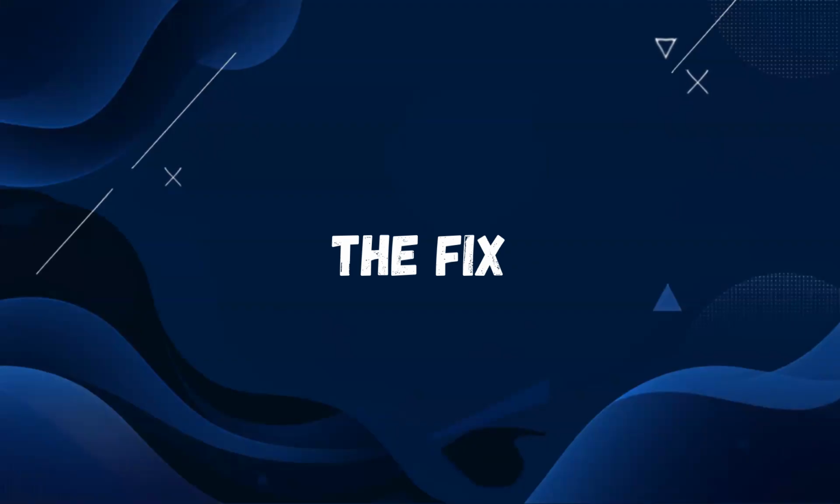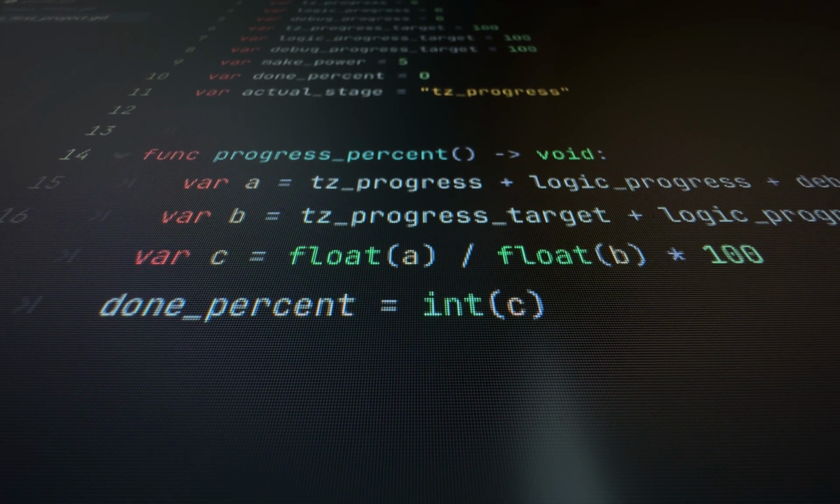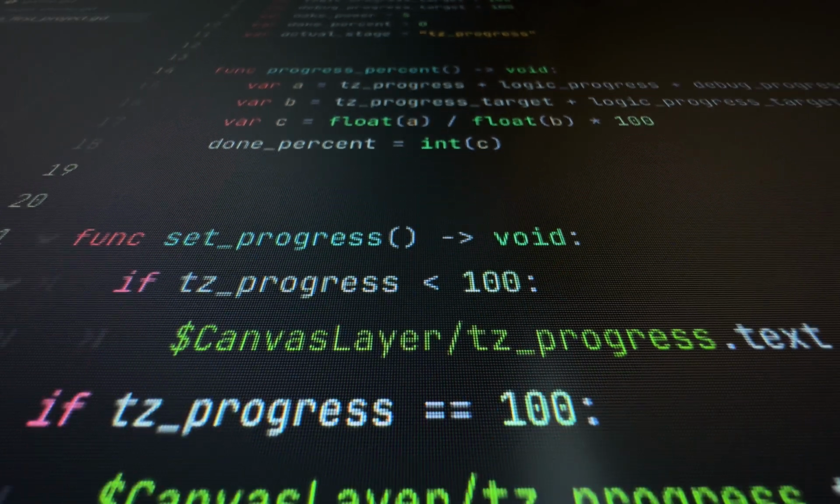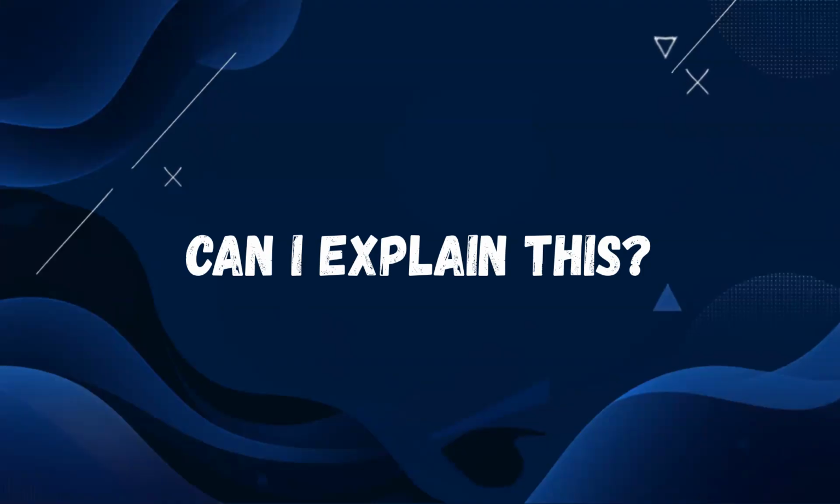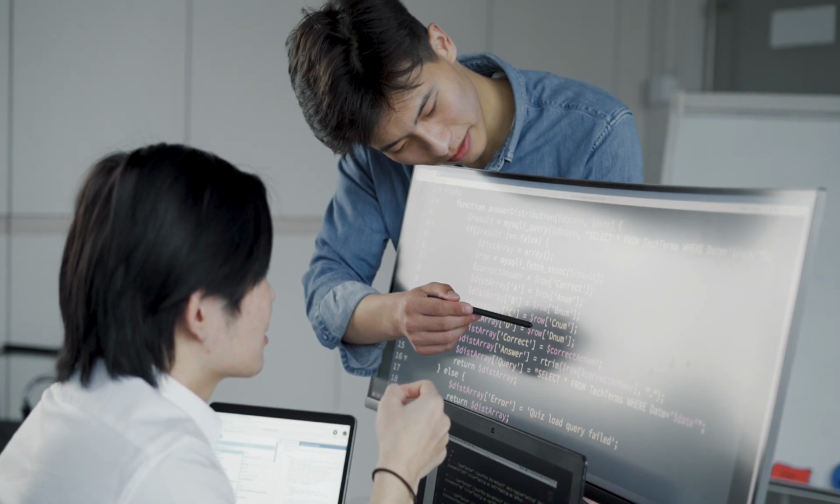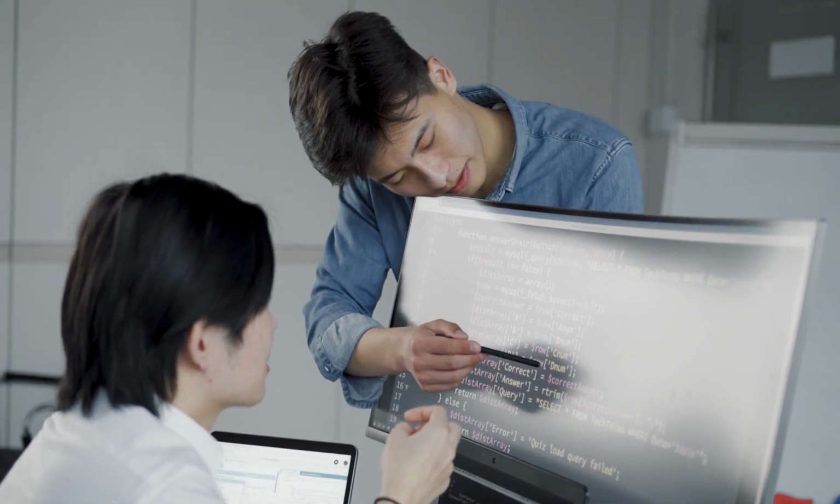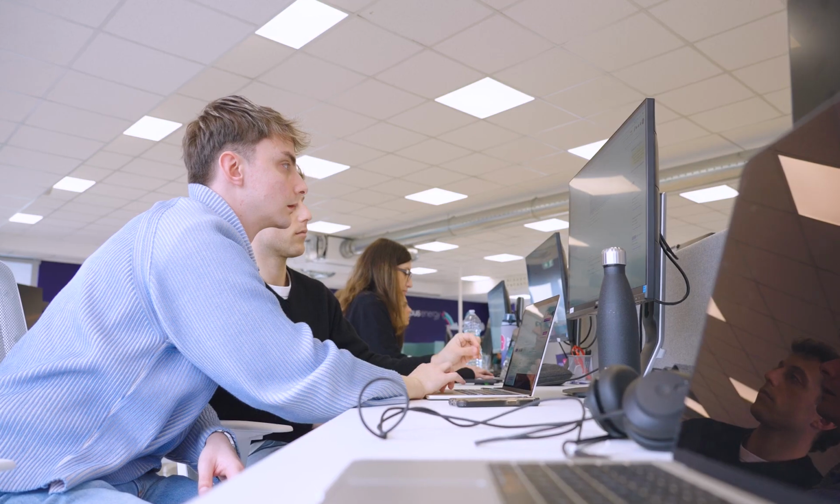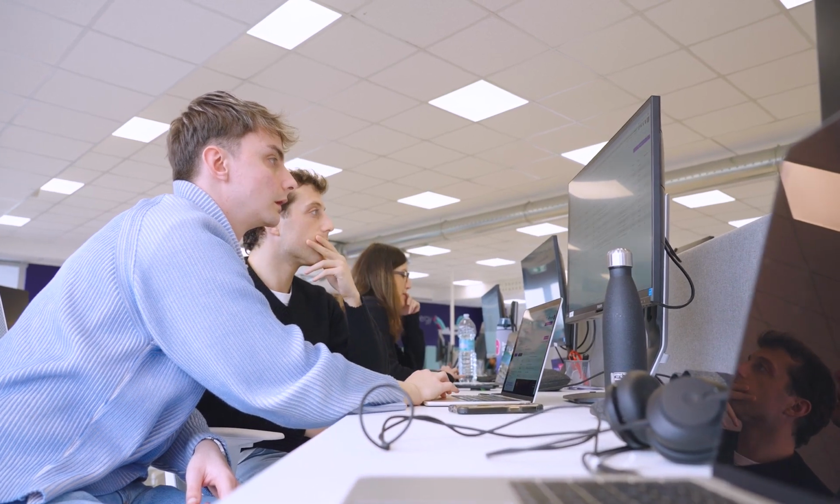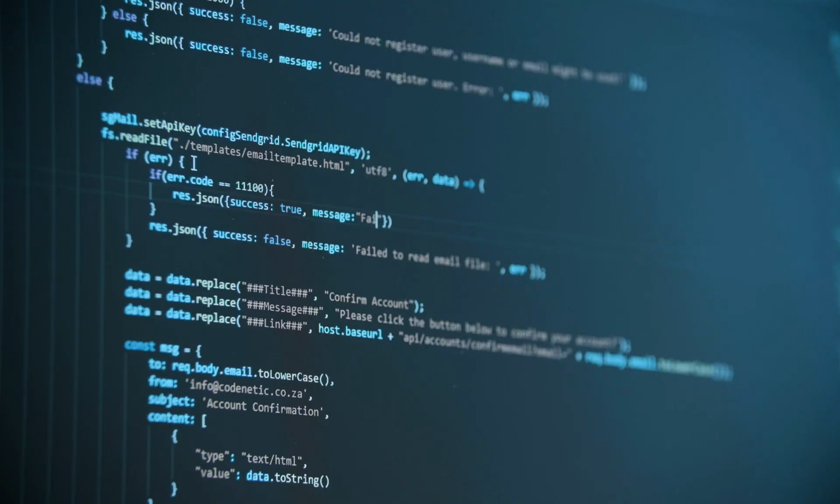Here is the fix. Before you accept an AI suggestion more than a few lines long, ask yourself one question. Could I explain this code to someone else line by line right now? If the answer is no, that's your signal to slow down and actually read it properly. Not just trust that it works because it compiled.